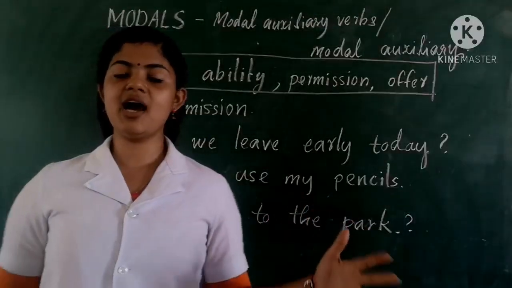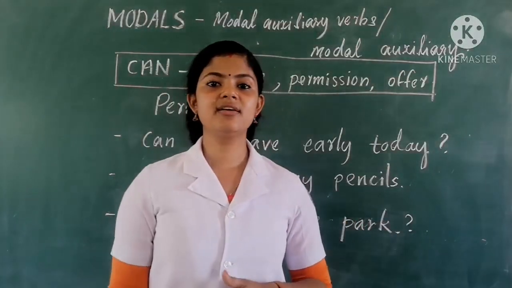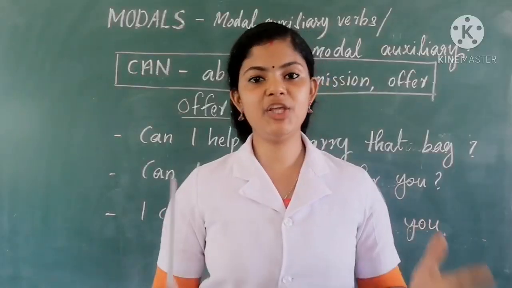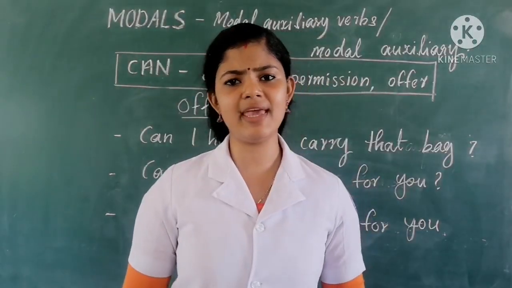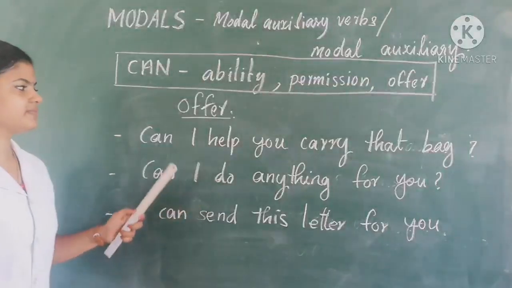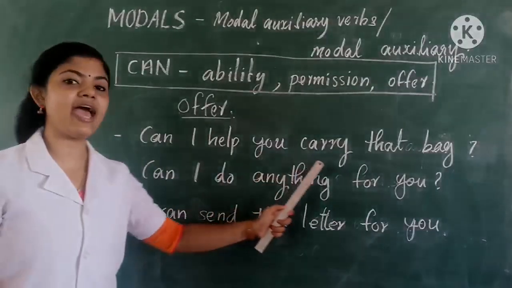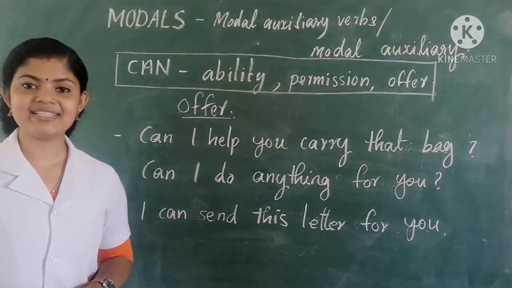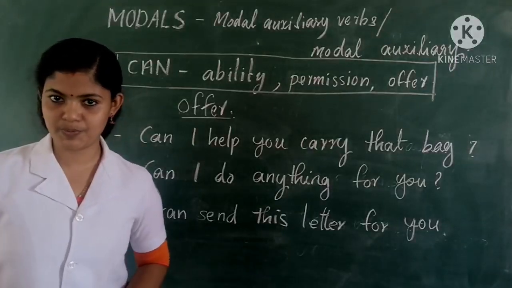Okay, now let us see how we can use can to give offers. Okay, we can use modals to make offers also. Okay, here you can see the examples. Can I help you carry that bag? Can is used to show that I am ready to help you.